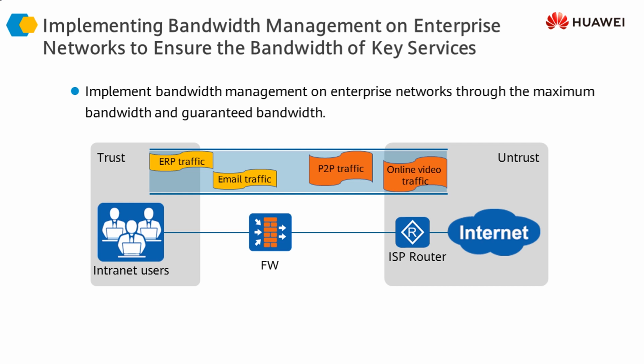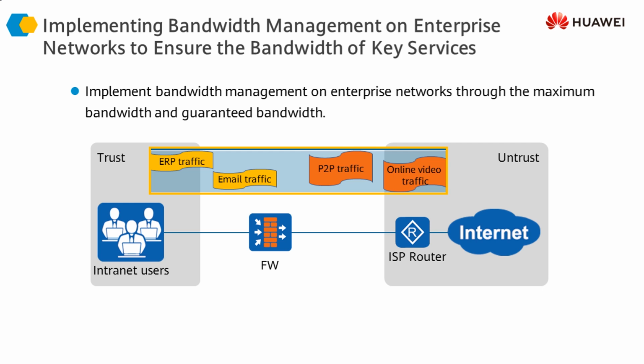So our requirement could be that we want ERP and email traffic to have higher priority, so that if there is any congestion or any issue, this traffic should not be dropped and should pass through the firewall, and the other traffic, if needed, should be dropped. So we want to provide preferential services to these traffics, and less preferential service, or less quality of service, to the other types of traffic. This is the purpose of bandwidth management.